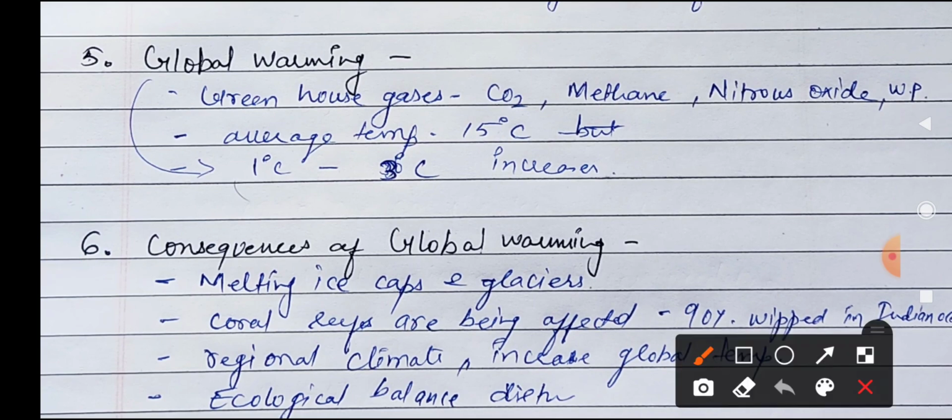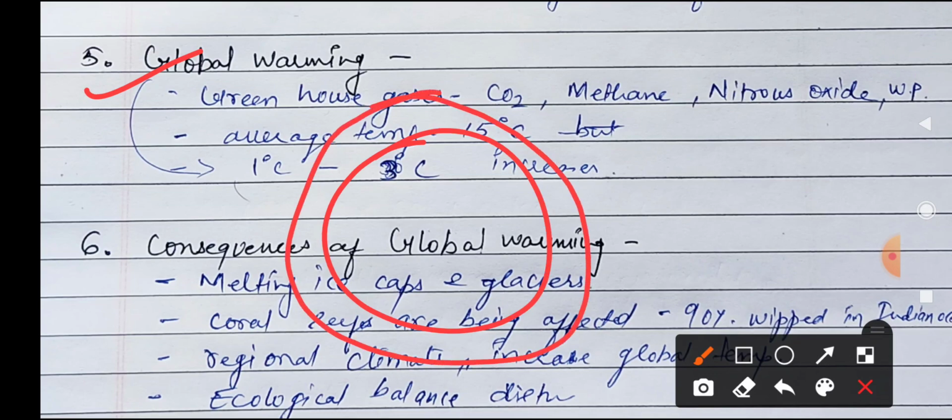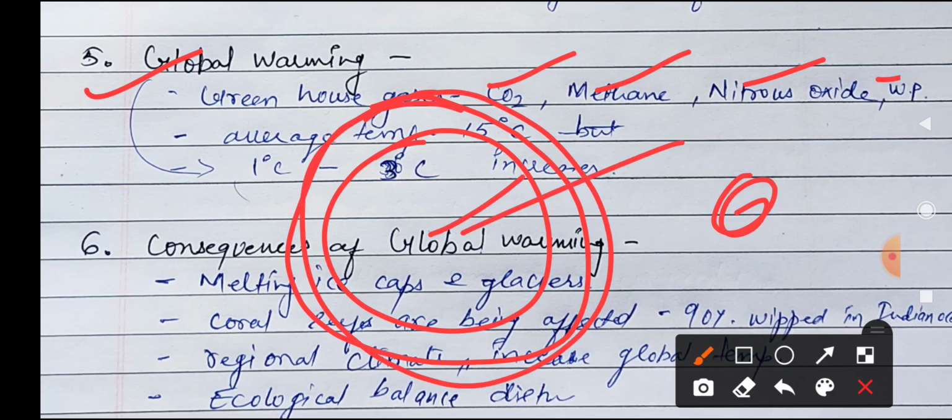Now you have heard about global warming, which is a very important part. What is global warming? Generally, there is a greenhouse effect, but remember the greenhouse effect is a very important part. Now this is the earth. Surrounding the earth there are some greenhouse gases. What are these? CO2, methane, nitrous oxide, water vapor. What is their property? They absorb heat, because if this atmosphere were not there, in the day it would become very hot and at night very cold.